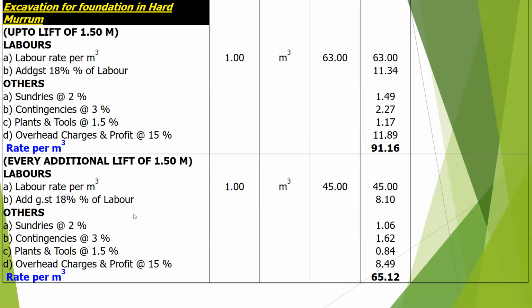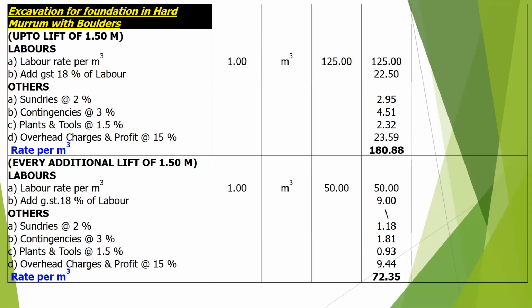Then for additional lift, what will be the cost? Labor rate per cubic meter will be 45 rupees. GST 18 percent for labor, 8 rupees 10 paise. Sundries 2 percent, 1.06. Contingency 3 percent will be 1.62. Plant and tools 1.5 percent will make it 0.84. Overhead charges and profit 15 percent will be 8.49. That is, the rate per cubic meter will be 65.12.